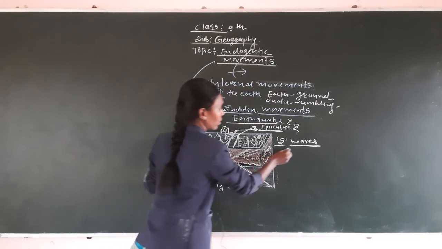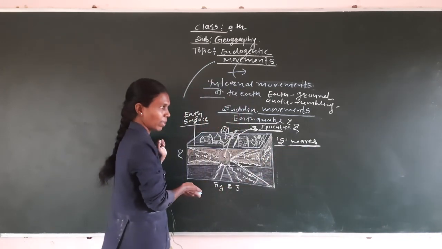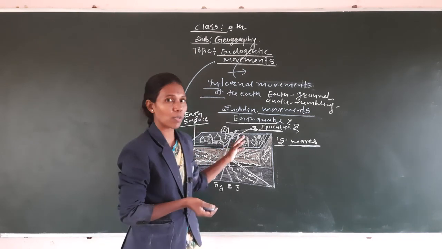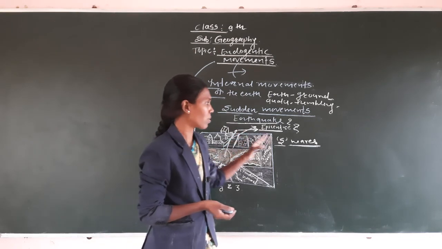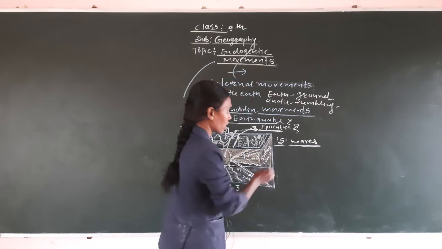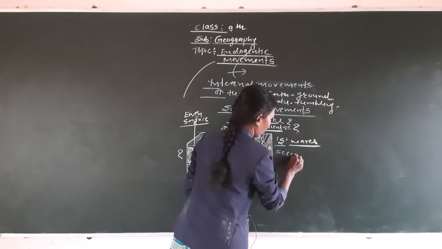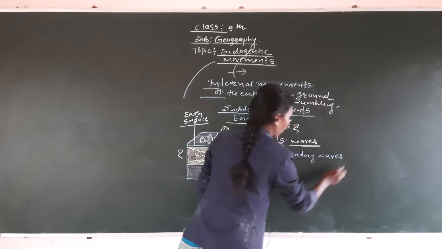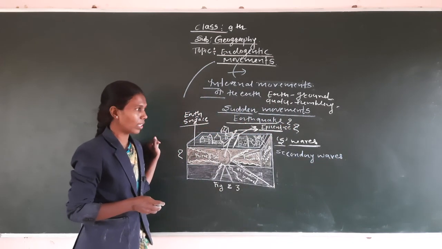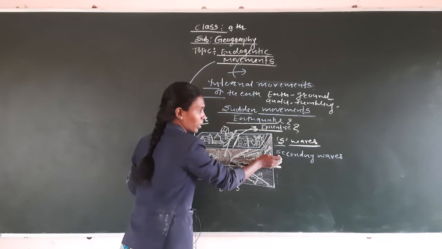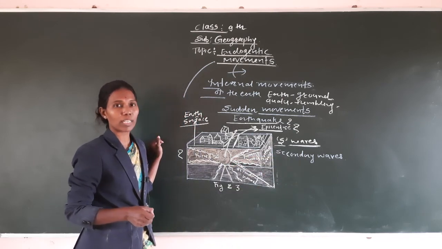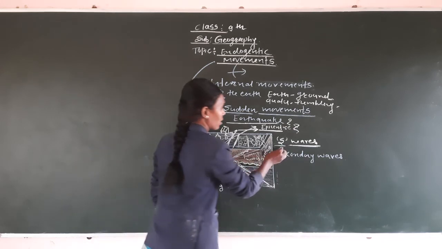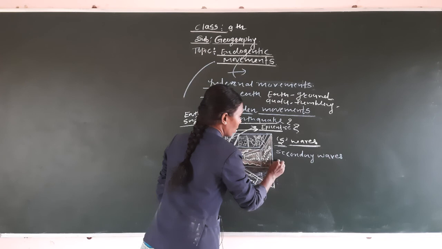Secondary waves, we learn about the secondary waves. After the primary waves, the seismic waves that reach the surface of the earth a second time are known as the S waves, the secondary waves. These secondary waves move through the solid state. The velocity of the secondary waves is lesser than that of the primary waves. Then after the secondary waves, we learn about the L waves.